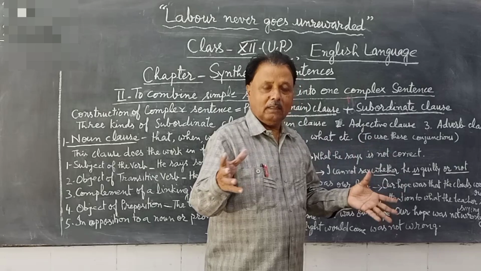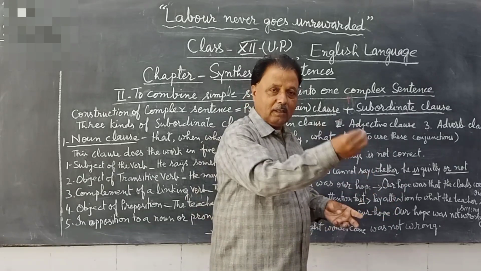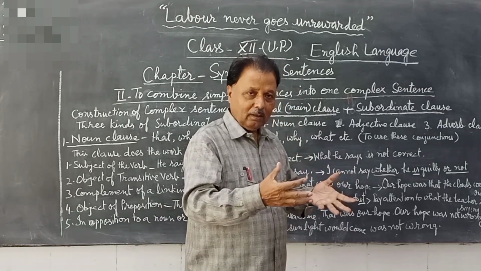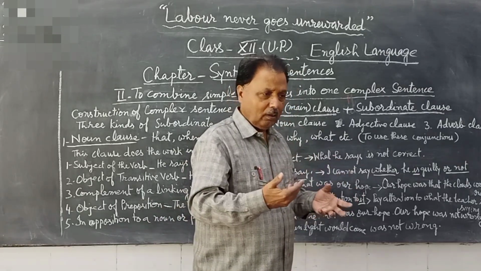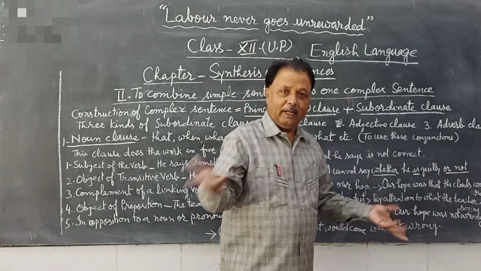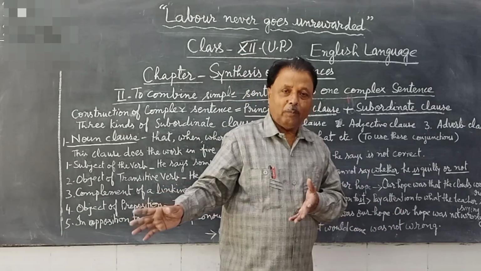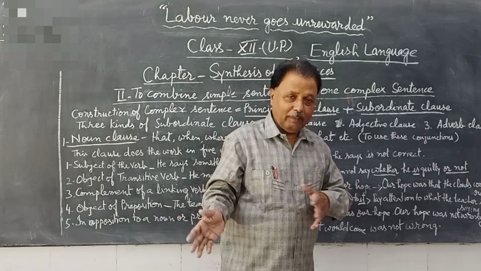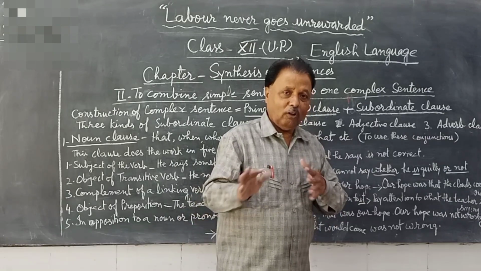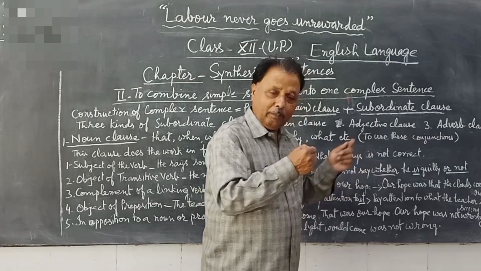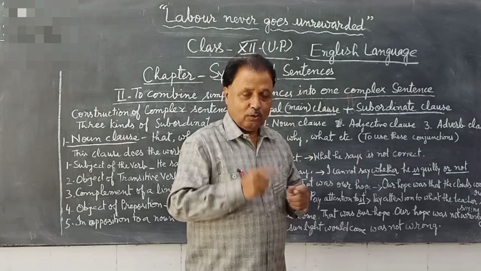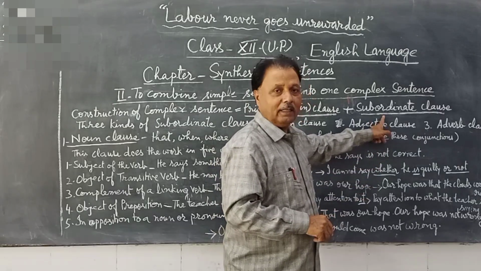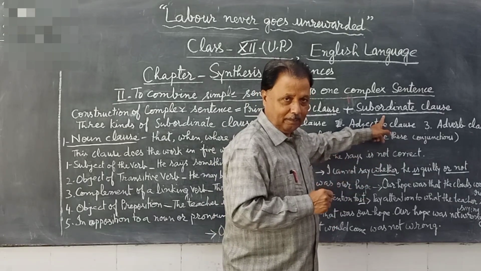As an example, we can take a railway. First the engine, then the compartments. The engine can move on and on independently without compartments or carriages. But the compartments or carriages cannot move without being linked to the engine. So the engine is the principal clause and the compartments are subordinate clauses because they are joined together.